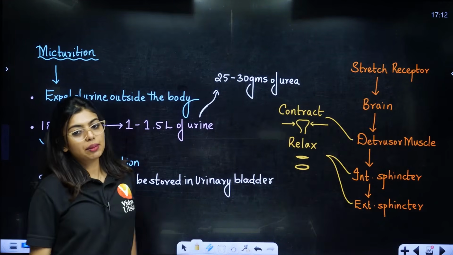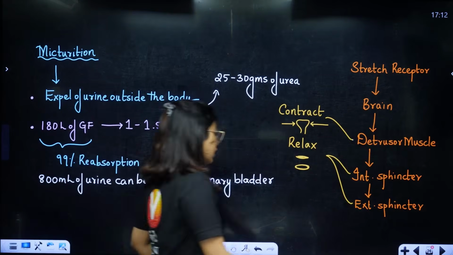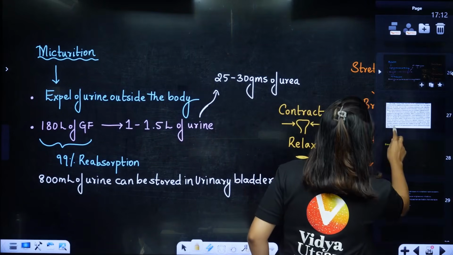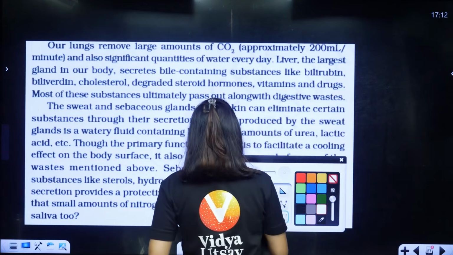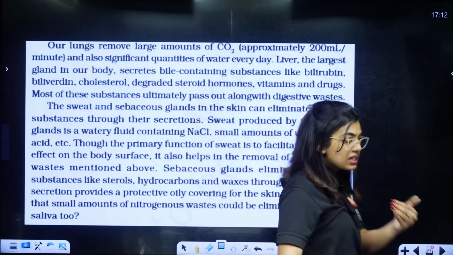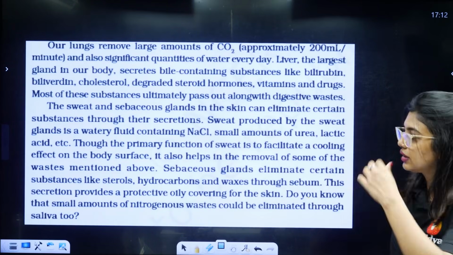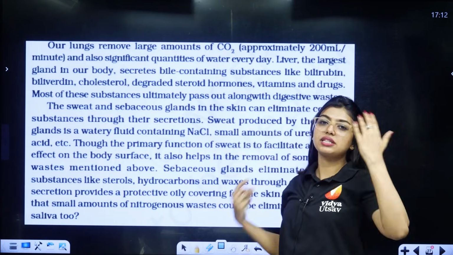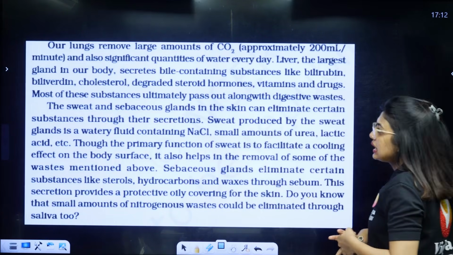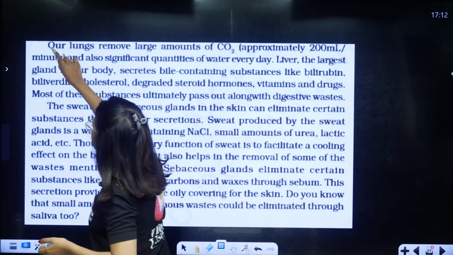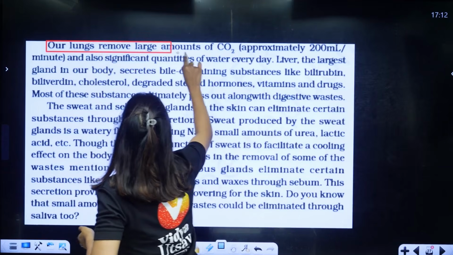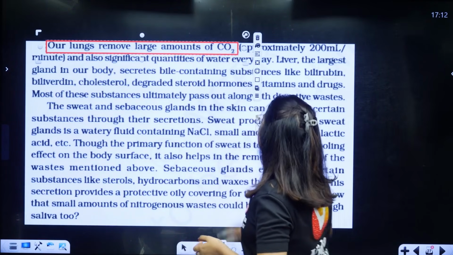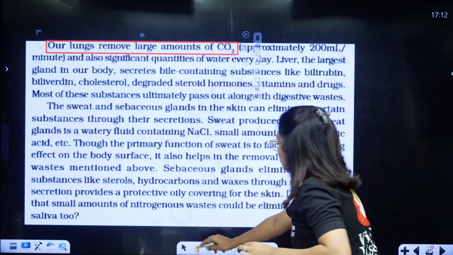So this is what has happened. I hope urine formation also is understood. Now students, this is how the urine will be released. Now next is, even though from the start we were telling that the kidney is the one that is doing excretion, we also have some other organs which are also going to help us in excretion. For example, our lungs are removing a large amount of carbon dioxide, approximately 200 ml.